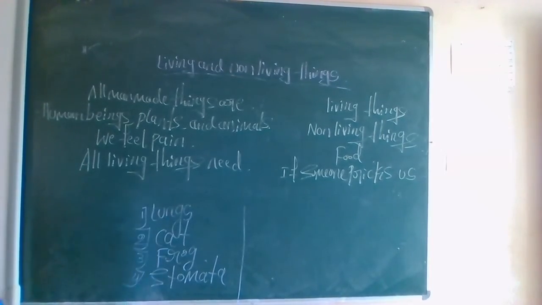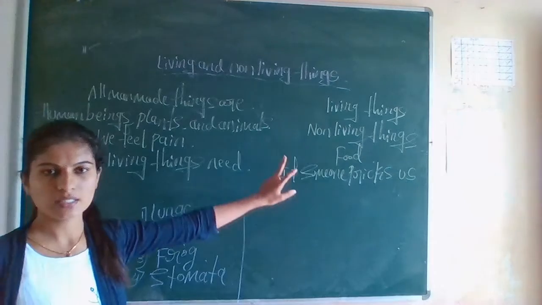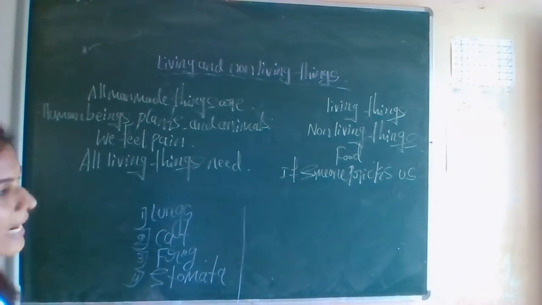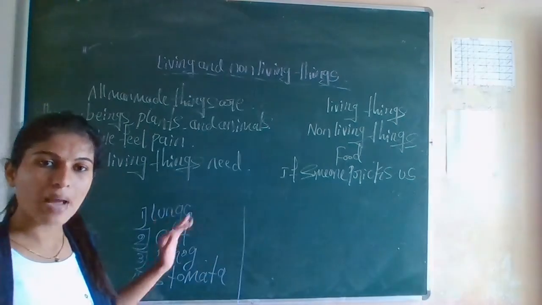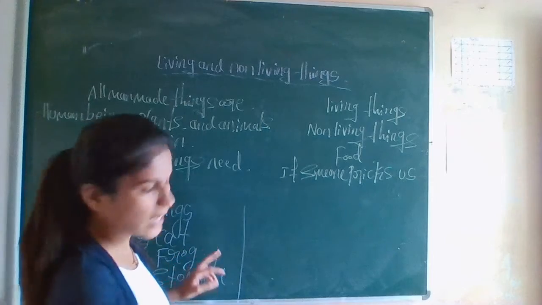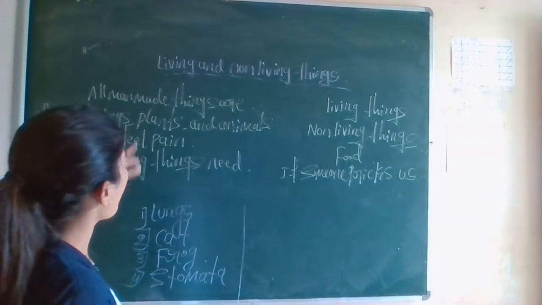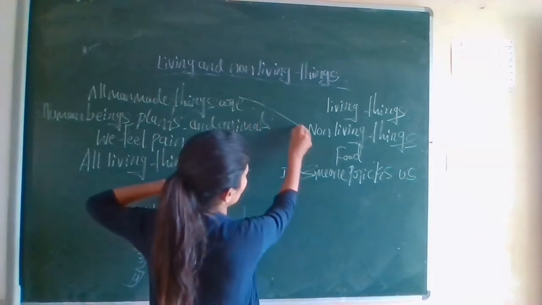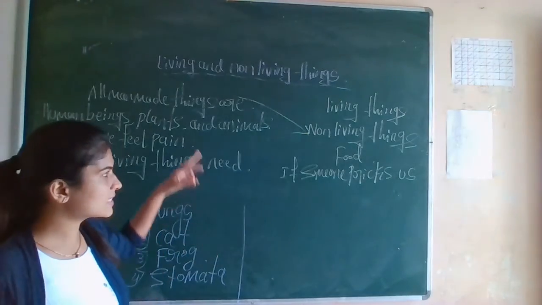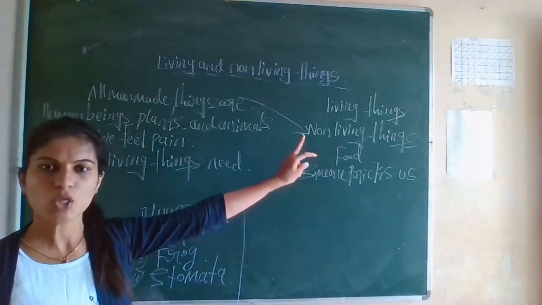So, these are the match the following. You have to match the questions with the right answers. First one is all man-made things are. What do we call them? Non-living things. All man-made things are called non-living things because they don't have life in them, and those are made by man.